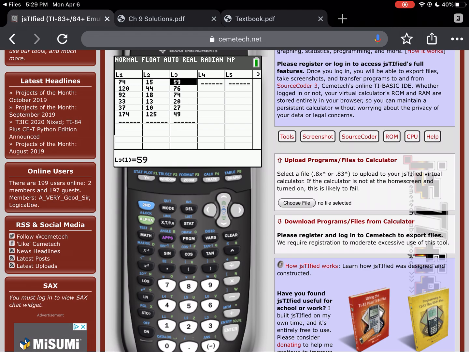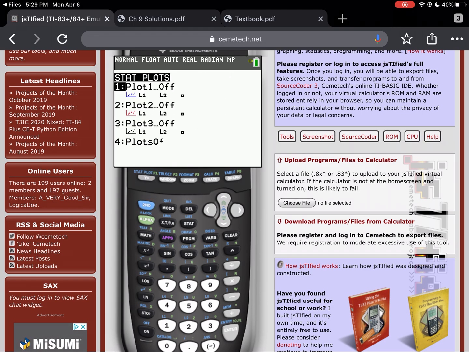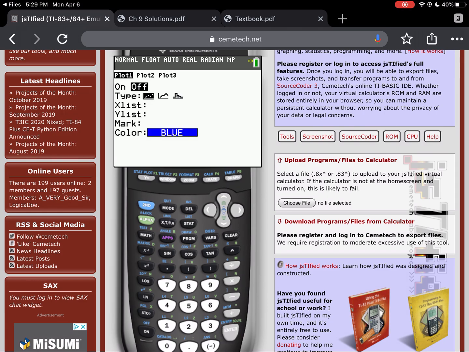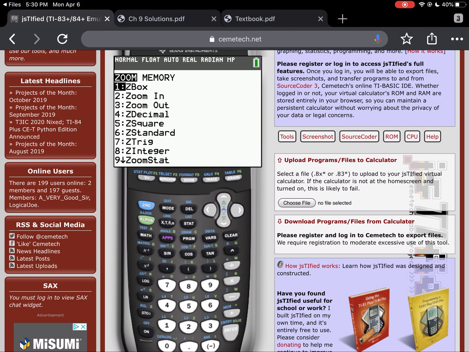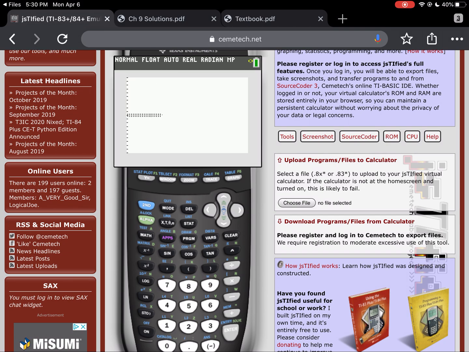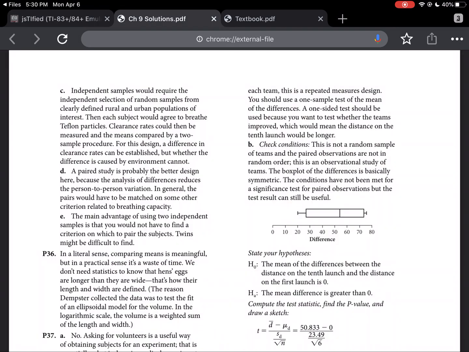Now if I go to the plot, remember I don't care about the 2 launches separately. When combining data, I only care about what the box and whisker plot of the differences looks like. So I actually want to look at the box and whisker plot of L3. I'm not going to be surprised by this because I just showed you guys the answer key. But if I do a ZoomStat on that, you can see the same box and whisker plot that is